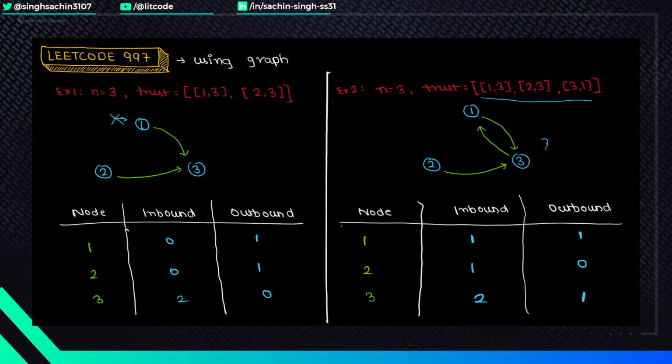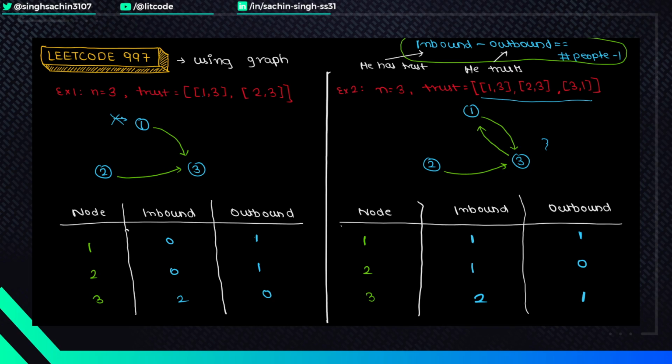So if you just subtract the outbound edges from the inbound edges, inbound minus outbound, and you get number of people minus 1, then this means that the person who satisfies this condition is the judge. Why? Because inbound represents the people who trust him, and outbound represents the people he trusts.